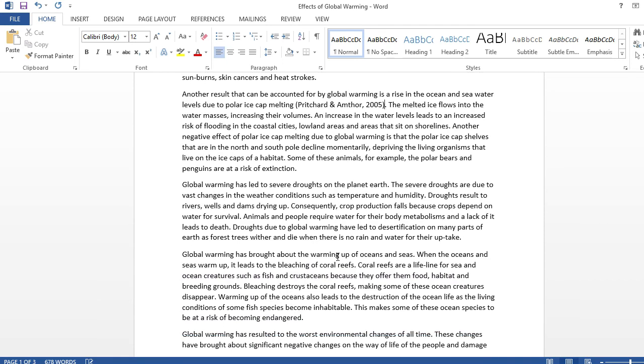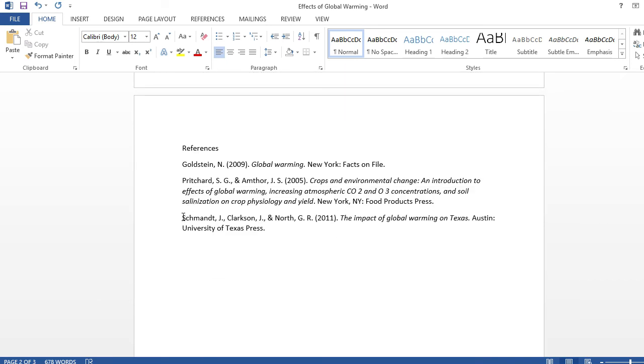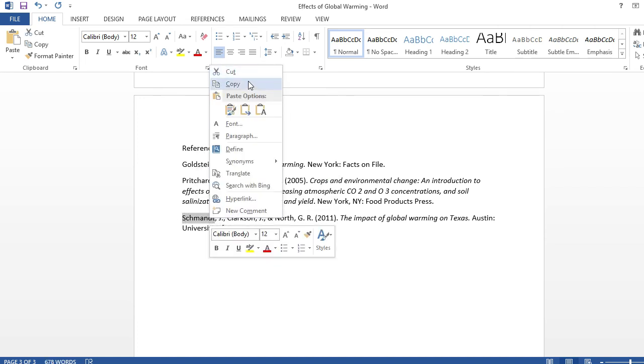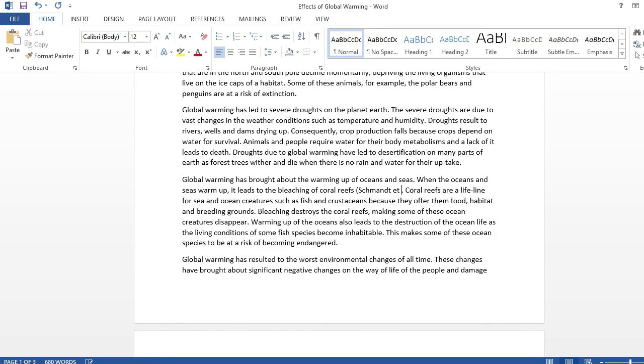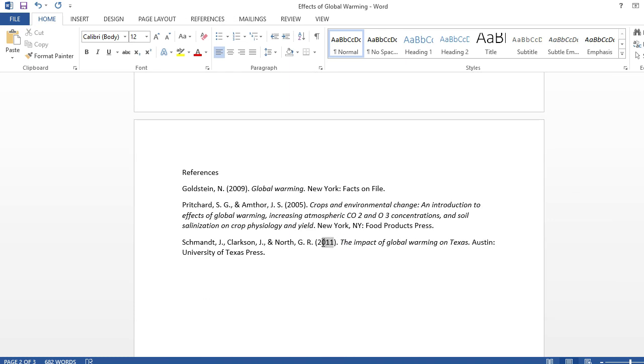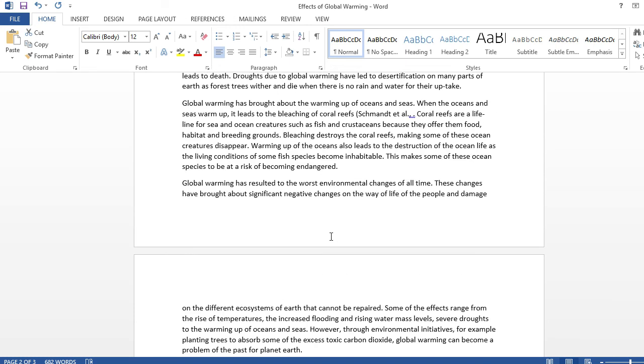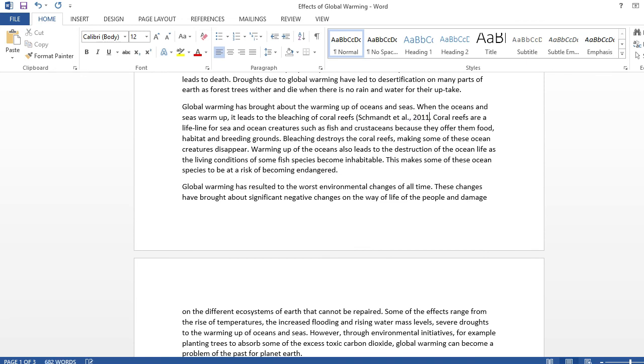Finally, for the last source, because we have 3 plus authors, I'll take the first author's surname. I'll copy that, and then in-text cite it here. Remember, et al full stop, comma, and then the year of publication is 2011. I'll enter that here, and then close brackets. So remember, never in-text cite the conclusion.